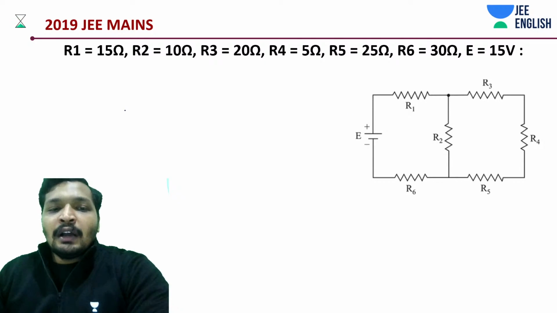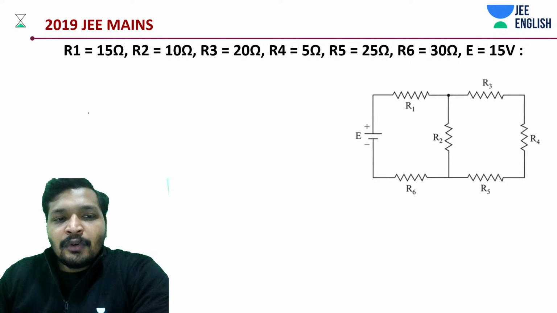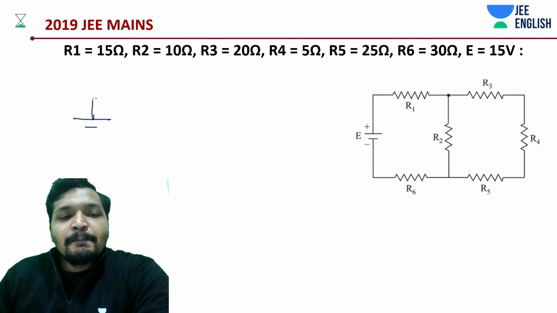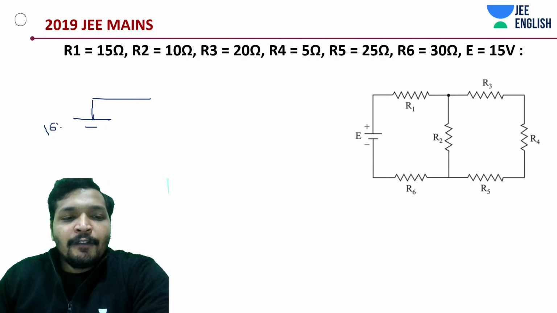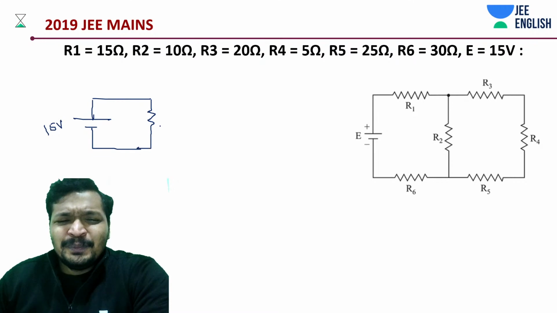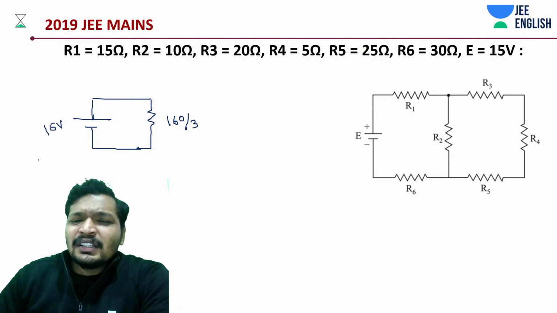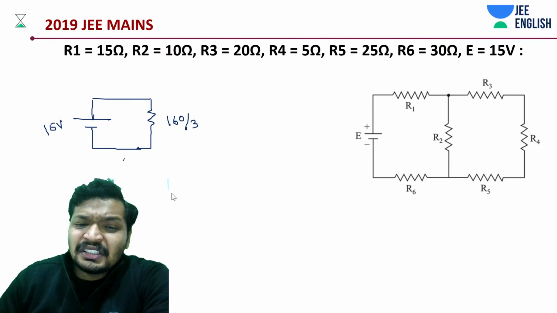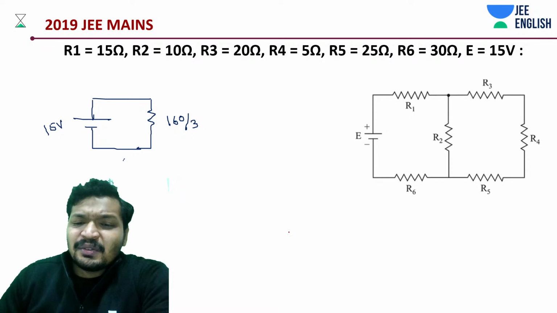So now we are concerned about what? We are concerned about the battery having 15 volts and your R equivalent, and the rest is a cakewalk for all of you, isn't it? It's a simple question. Now there are no more complications associated with this question.